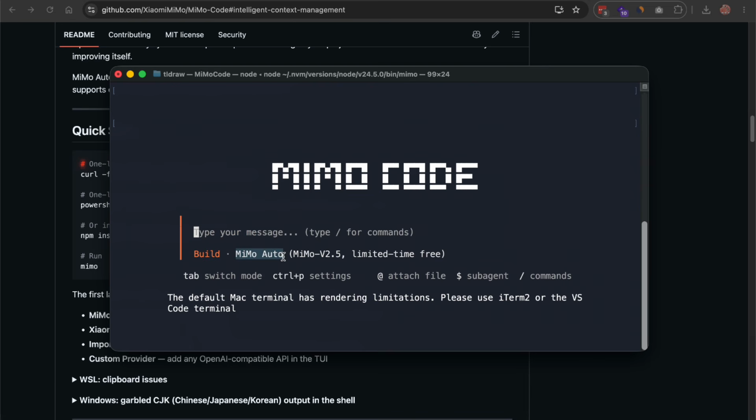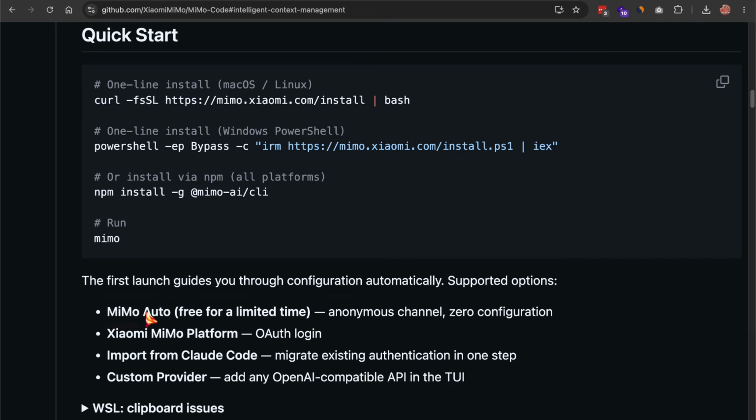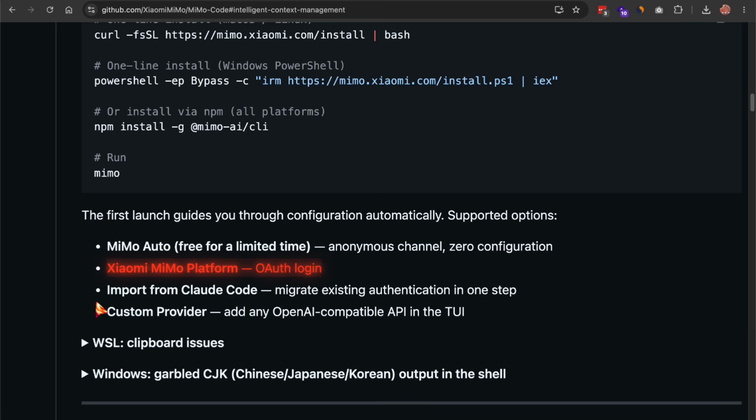And this is where the free part comes in. On first launch, you get a few options for how to connect. There's MiMo Auto, which is their anonymous channel that's free for a limited time and needs zero configuration, so you can just start typing with no account and no card. There's signing into the Xiaomi MiMo platform with OAuth if you want the full thing.